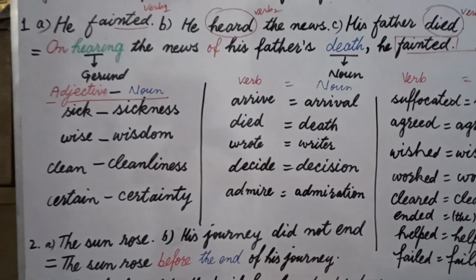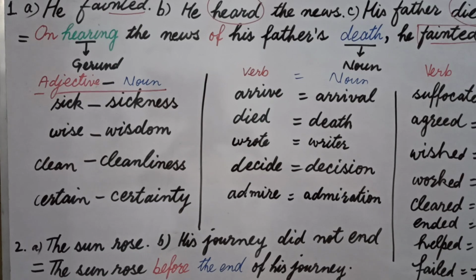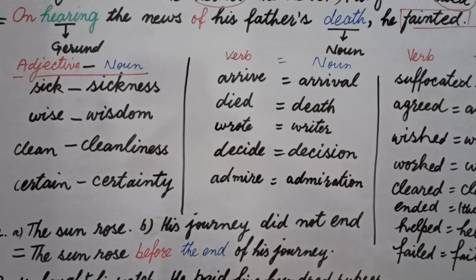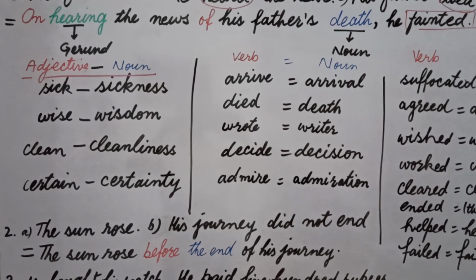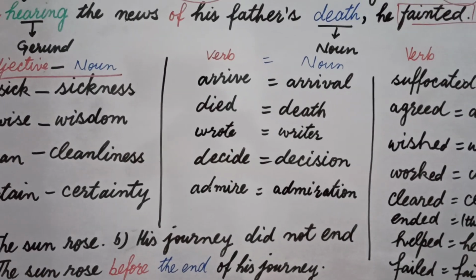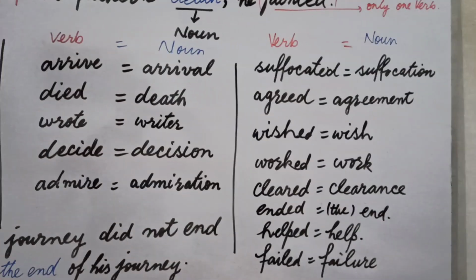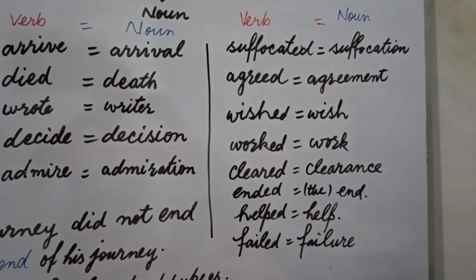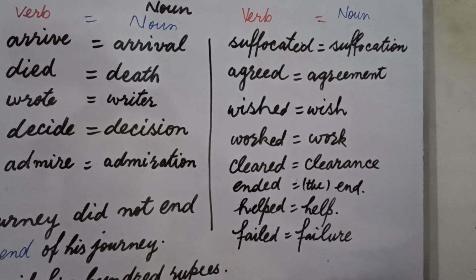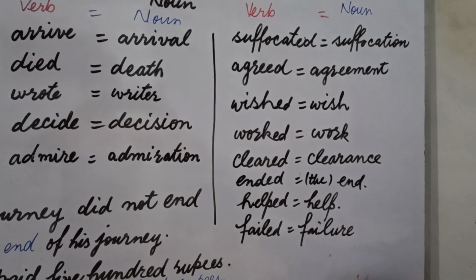Now let's have a look on these charts that is called nominalization. When we change one part of speech into other, that is called nominalization. In this chart, adjective is given sick, wise, clean, certain, and we change all these adjectives into noun. Sick into sickness, wise into wisdom, clean into cleanliness, certain into certainty. Arrive, arrival, died, death, wrote, writer, decide, decision, admire, admiration. Verb and noun. Suffocated, suffocation, agreed, agreement, wished, wish, worked, work. Some verbs and noun are the same. Cleared, clearance, ended, the end, helped, help, failed, failure.